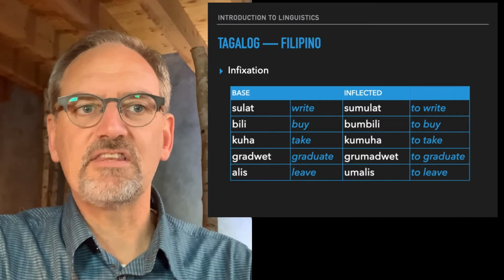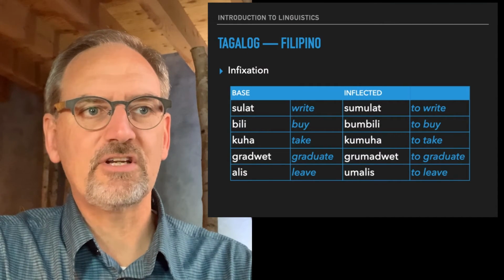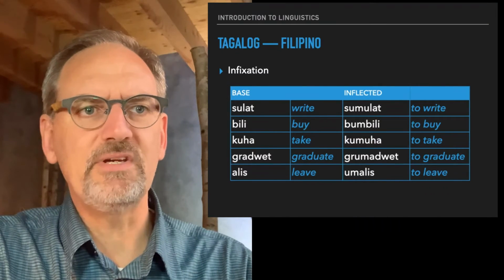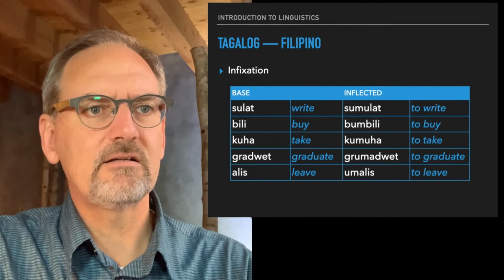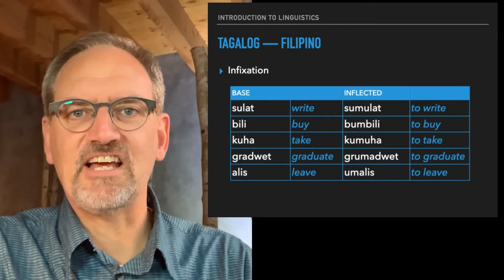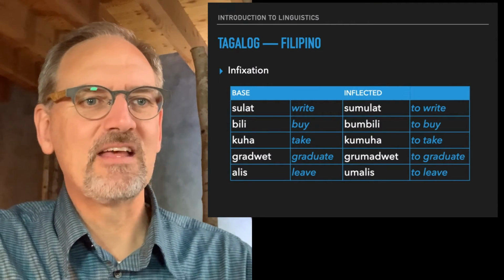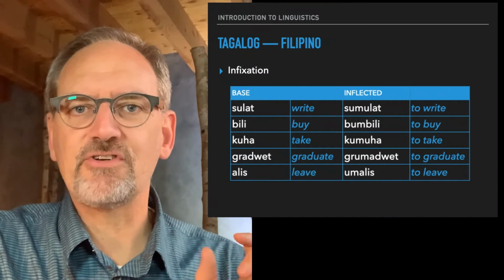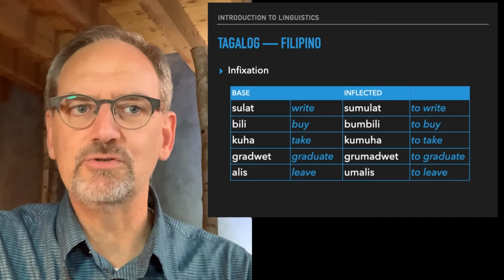Sorry, there's a mistake on the slide, it's not bumbili, it's bumili. Sorry about that, I'll fix that, my mistake. In kumuha, the um has been inserted after the k and before the u.